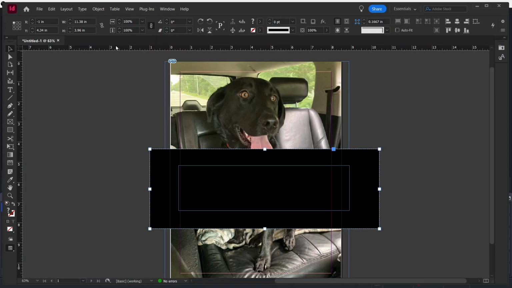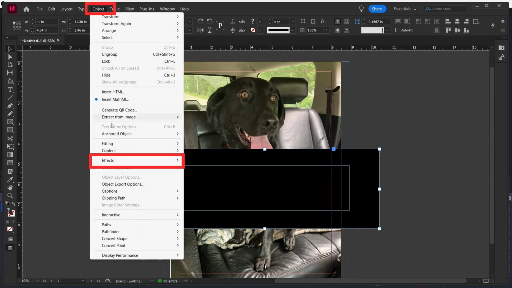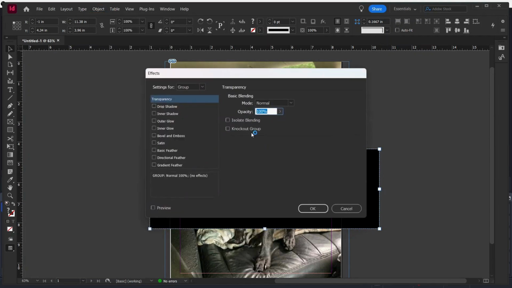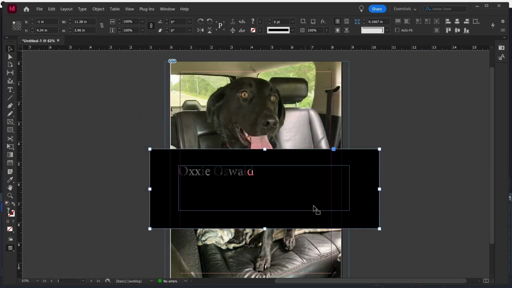Leave this selected. Then go back to Objects and Effects. Select Transparency once more. Instead of changing the opacity, go to the bottom option, which is called Knockout Group. Select it and hit OK. Now your text has become knocked out.